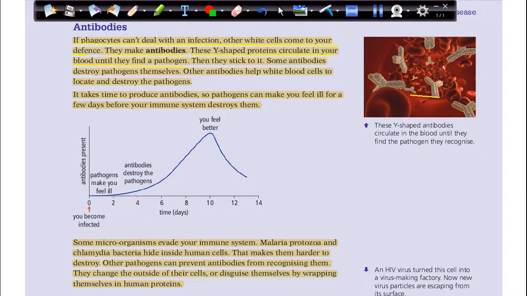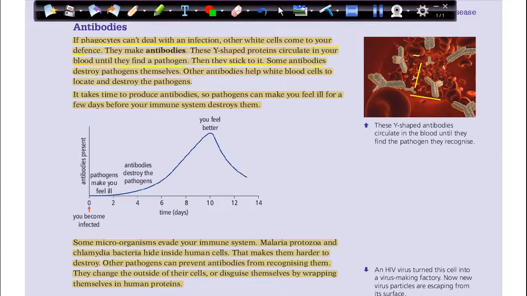Here they are talking about the Y-shaped proteins. These are proteins that are circulating with the blood. You can see here we have blood cells. This is the blood. So they are moving around the blood all the time, to detect the place of the pathogens, find them and kill them. Then they stick to it.